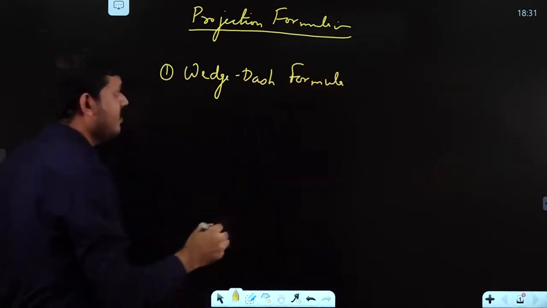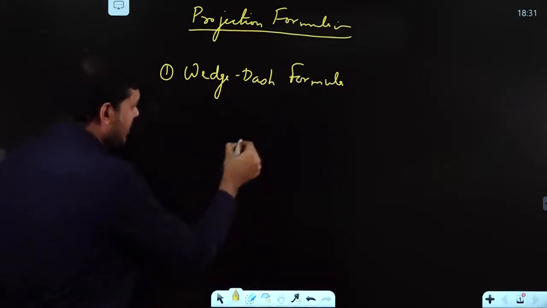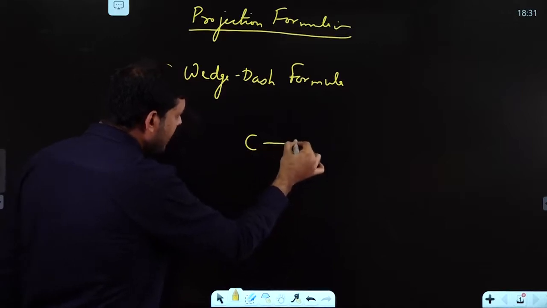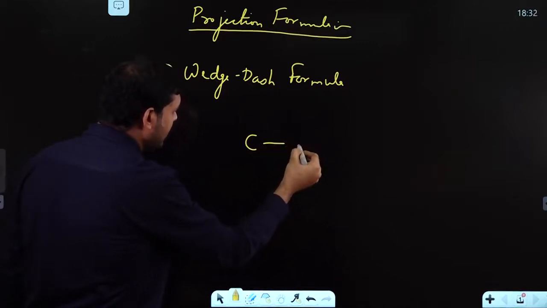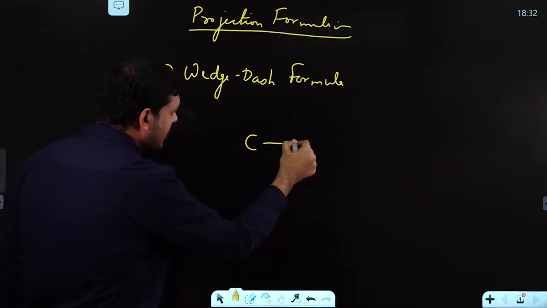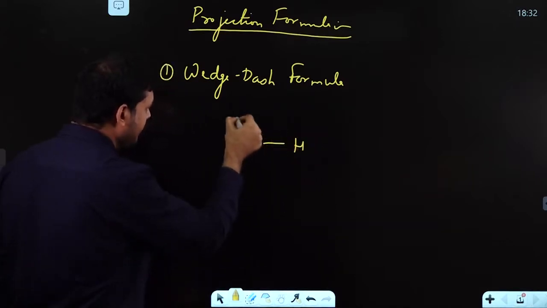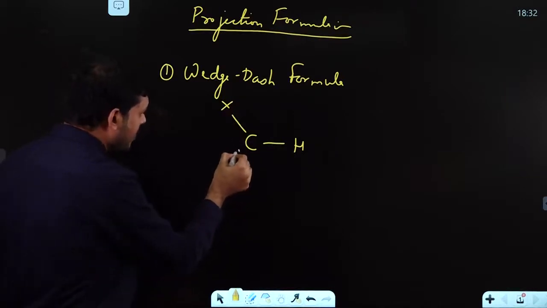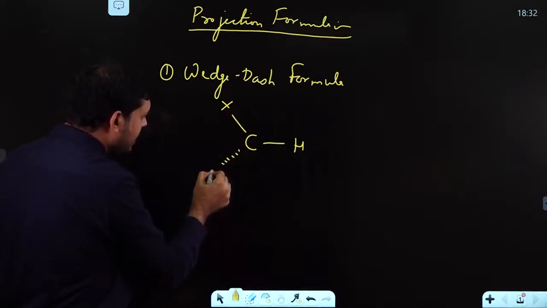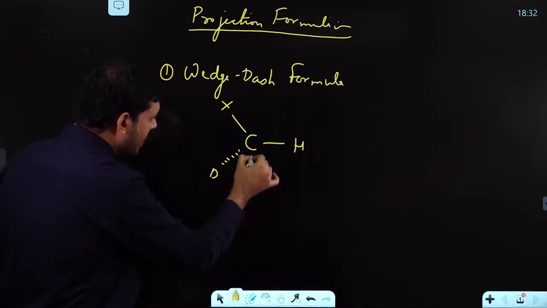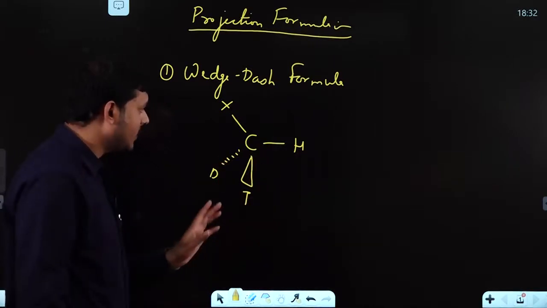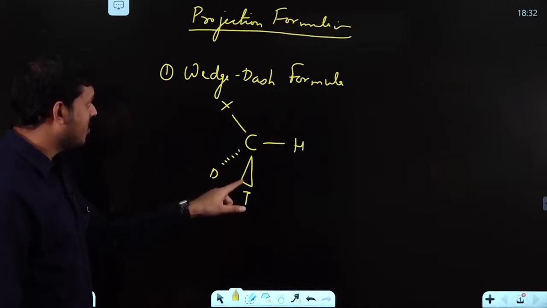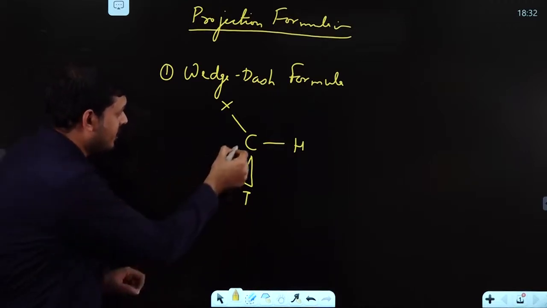Now what do you mean by wedge-dash formula? Suppose I'm taking a carbon atom with different groups. Suppose this has hydrogen here, any group X here, this is deuterium and this is tritium. Now you can simply observe here, this is the wedge form, and this is the dash form.